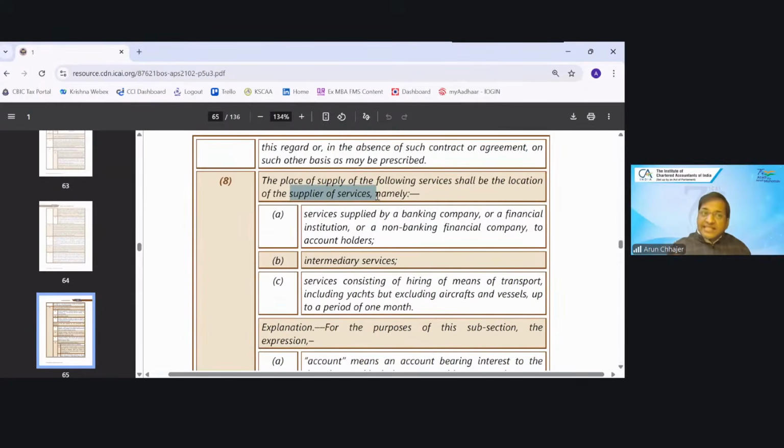Why? It says that in case of intermediary services, the place of supply would be the location of the supplier. In this case, because my place of supply is India, my transaction will not be treated as export. You got the problem? This was the problem by which it has been omitted. And if it is omitted, it is not applicable for the exam. We'll read it whenever this Finance Act 26 becomes effective and it is implemented by the institute.